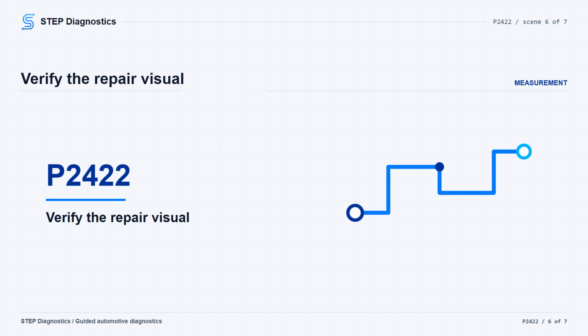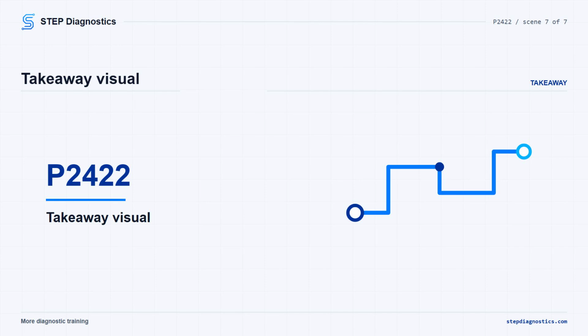If it shows not completed, hold engine speed at 3,000 RPM with EVAP PC duty at 20% or more until the HDS gives a result. The clean way through P2422 is to prove the tank pressure signal first, duplicate the monitor result, then separate a blocked vent path from a bad vent shut valve, canister issue, or FTP sensor issue. Verify the repair with the OBD status before calling it fixed.